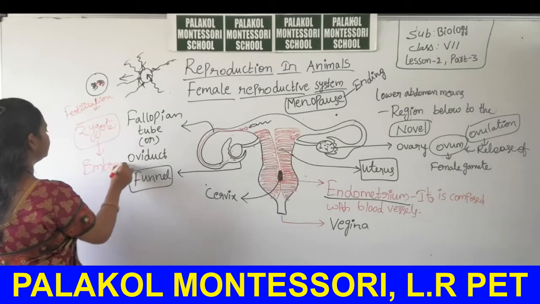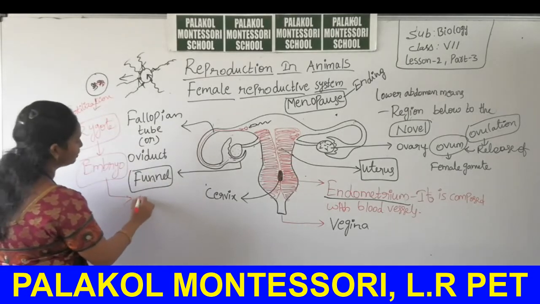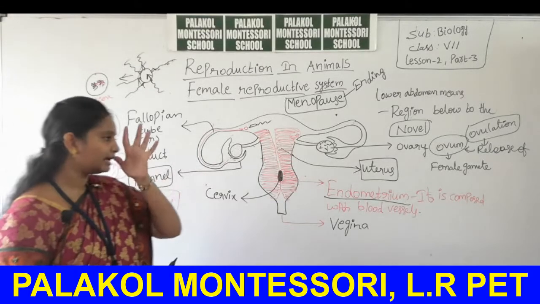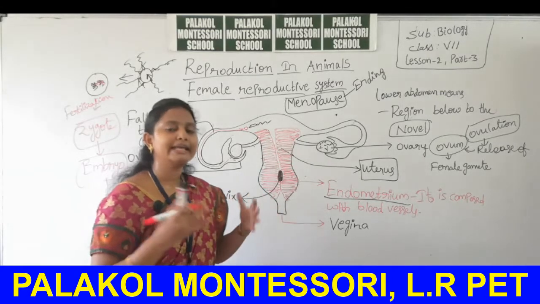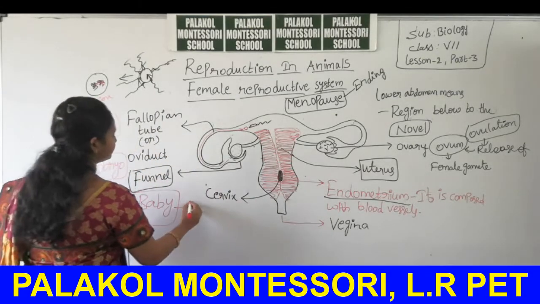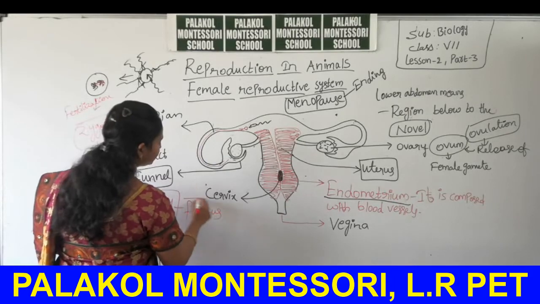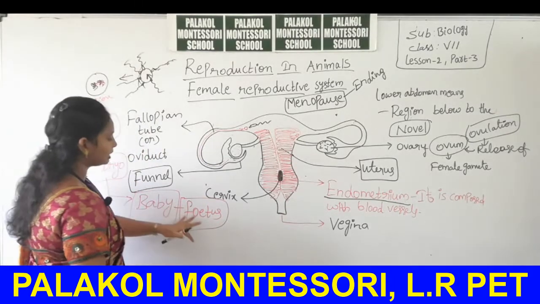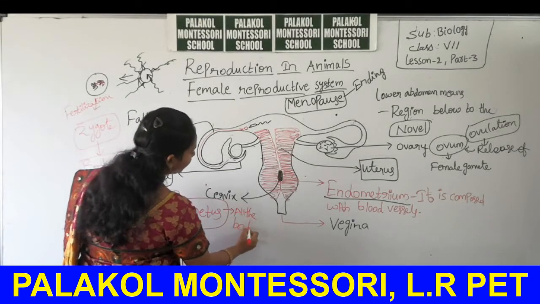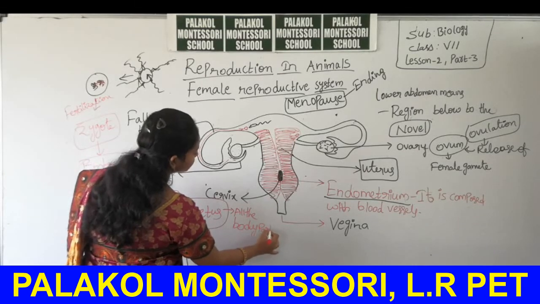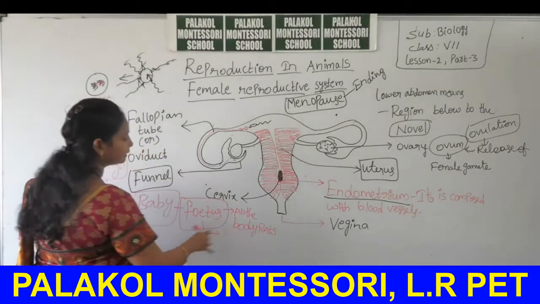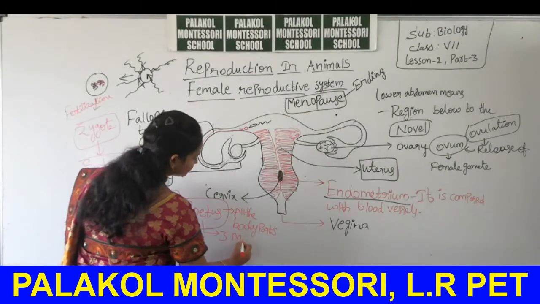This embryo develops into a baby. When the baby has all types of organs in its body, it is called a fetus. The age at which all the body parts form is about 3 months.